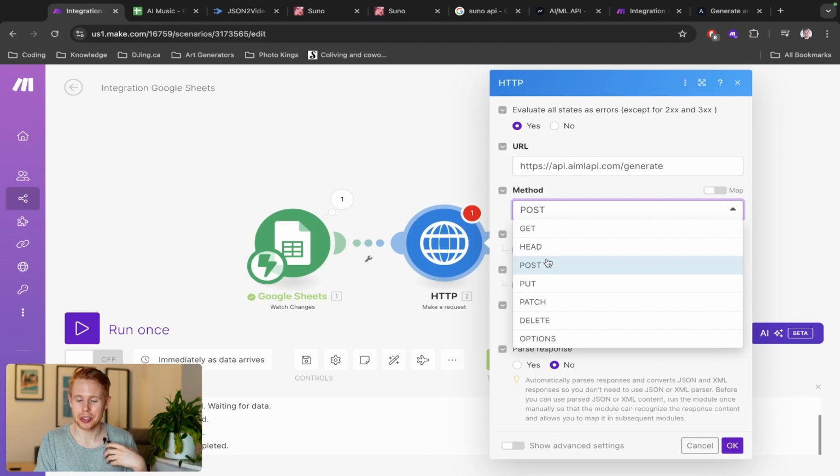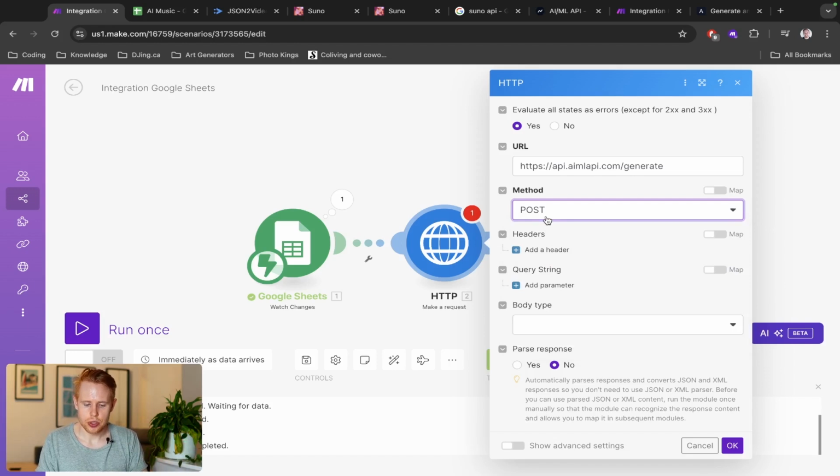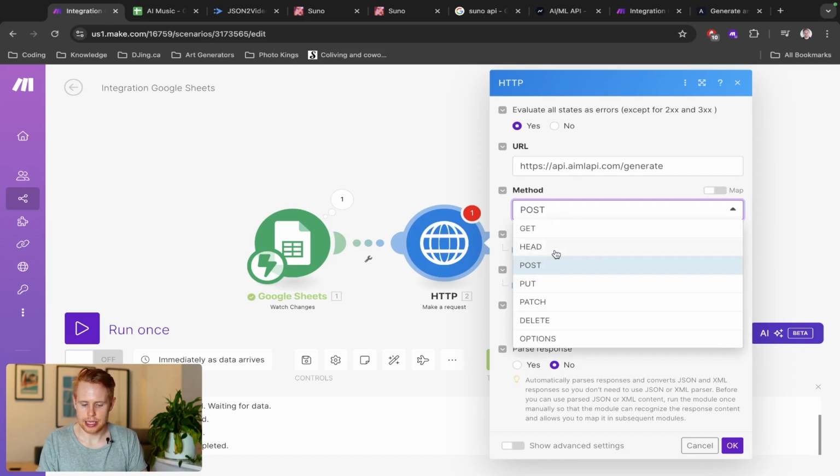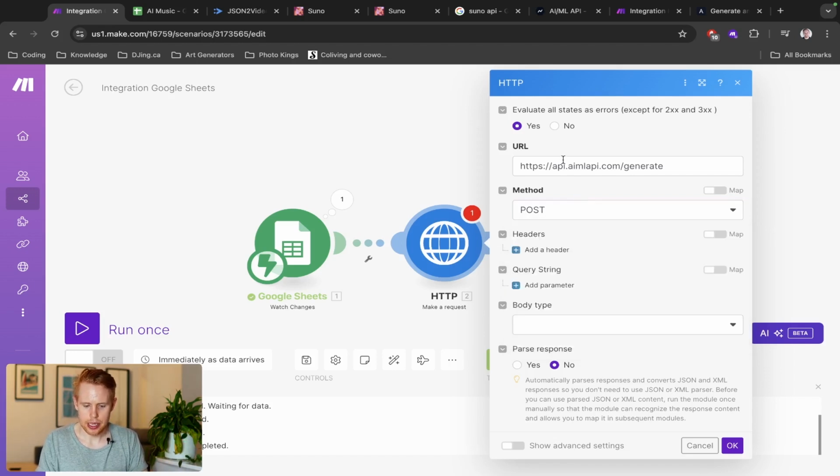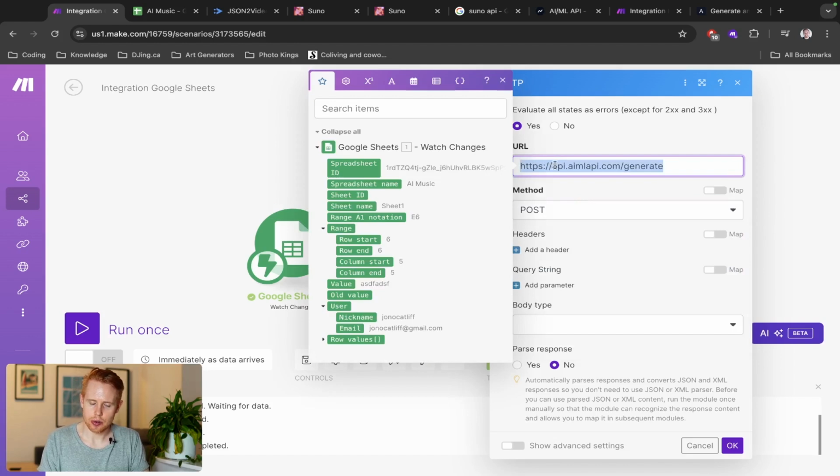So you're going to generate music, right? We're going to post that information to Suno to generate music. So those are the two main ones. PUT is like update, DELETE is delete, right? And this is the URL that we actually have to send information to. They have a designated URL that you need to send that information to for them to generate a song for you, which is here.